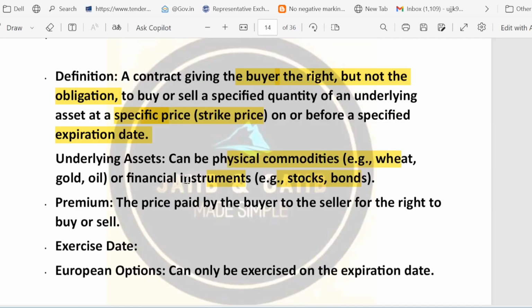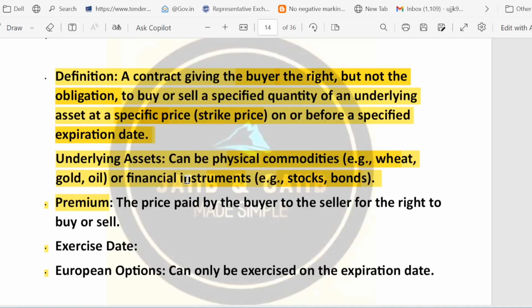And the buyer pays a premium. Whoever is the option buyer pays a premium, which is the price for having that right. The seller, which means the writer, receives the premium but takes on the obligation if the buyer exercises.